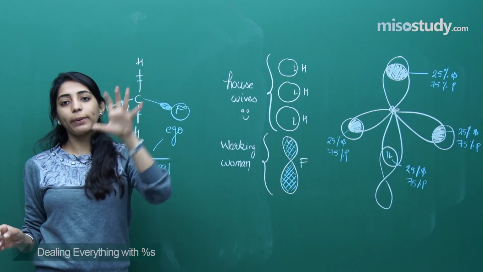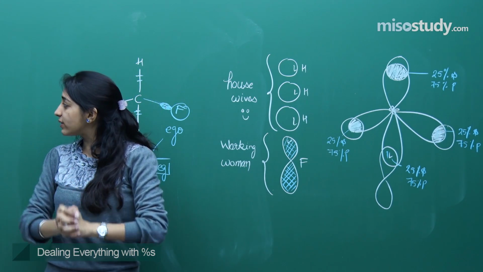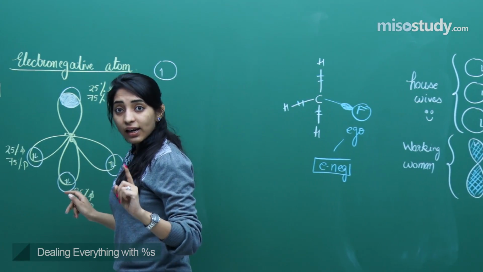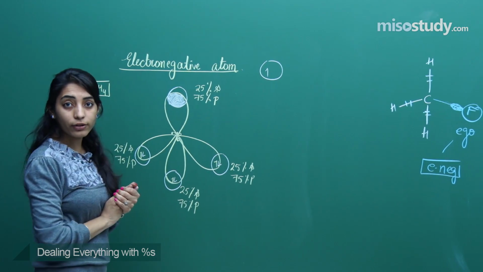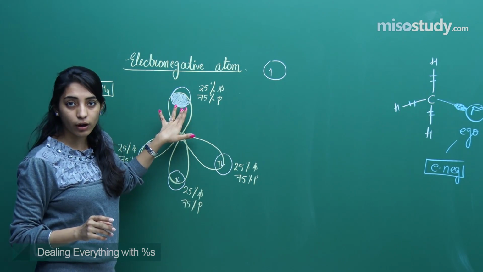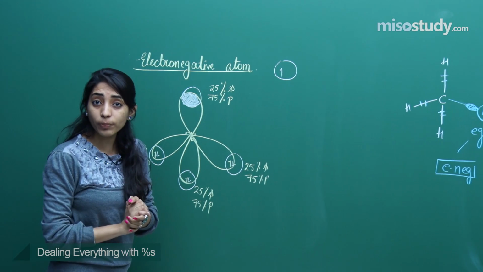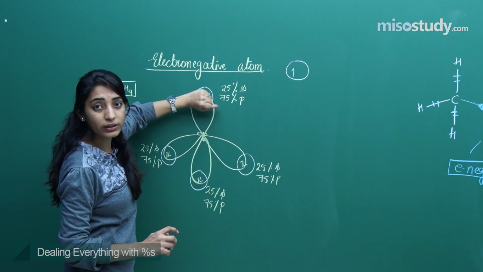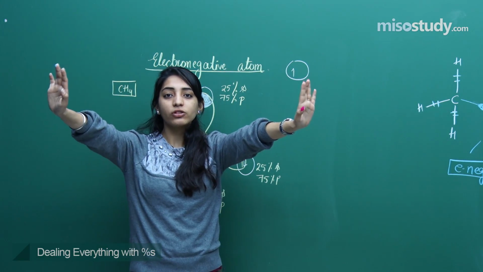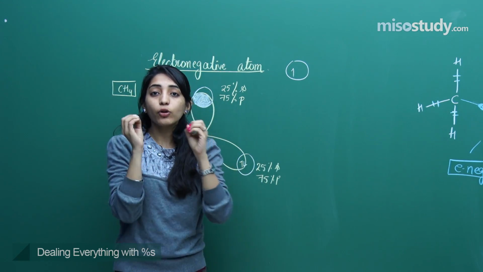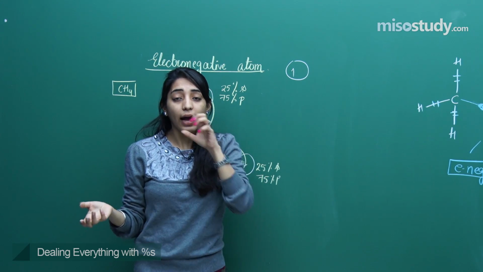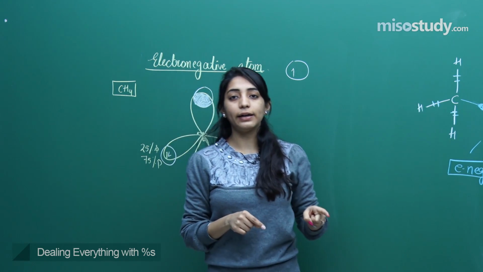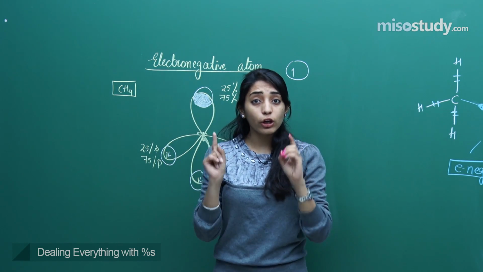So you remember in the case of methane, each orbital was having one electron, everything was happy, 25%, 25%, 25%, 25%, right? But then in last class we discussed the structure of ammonia also, right? I said that instead of a bond pair, there was one lone pair. And when the lone pair came, the lone pair wanted to take up all the percentage S towards itself. So the lone pair simply announced, I will not come to any normal orbital. I will come and first suck all the percentage S towards me, and then only I'll enter into the orbital, right?